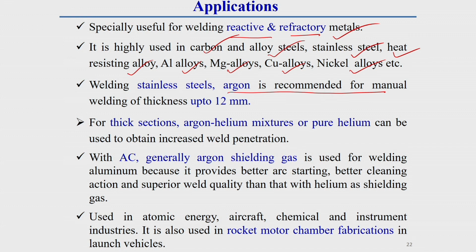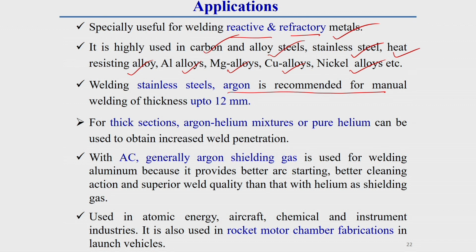But if it exceeds this 12.5 millimeter thickness of a stainless steel plate, then it is more preferable to use argon helium mixture gas, or simply helium gas is better. So, over 12 millimeter thickness it is better to use helium as a shielding gas for stainless steel.